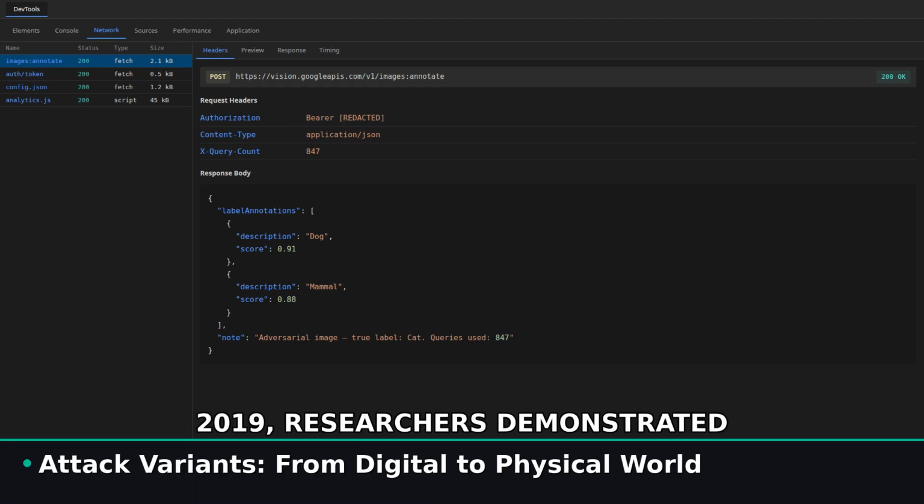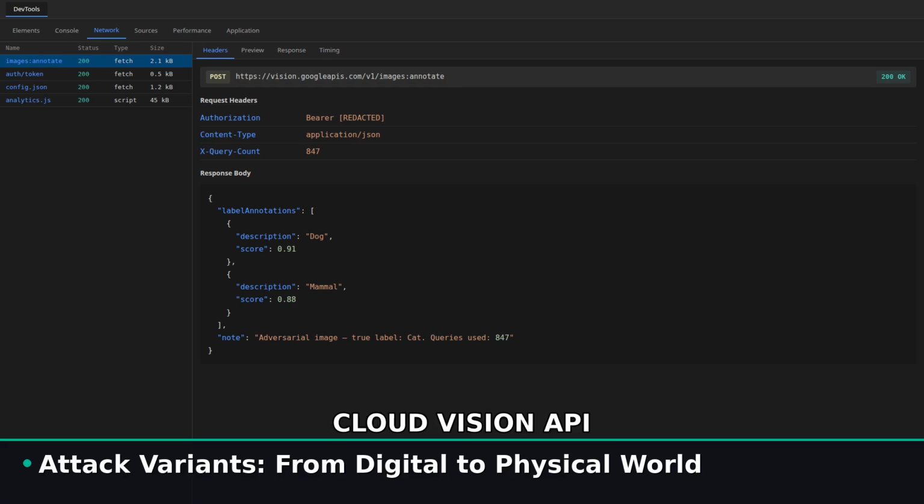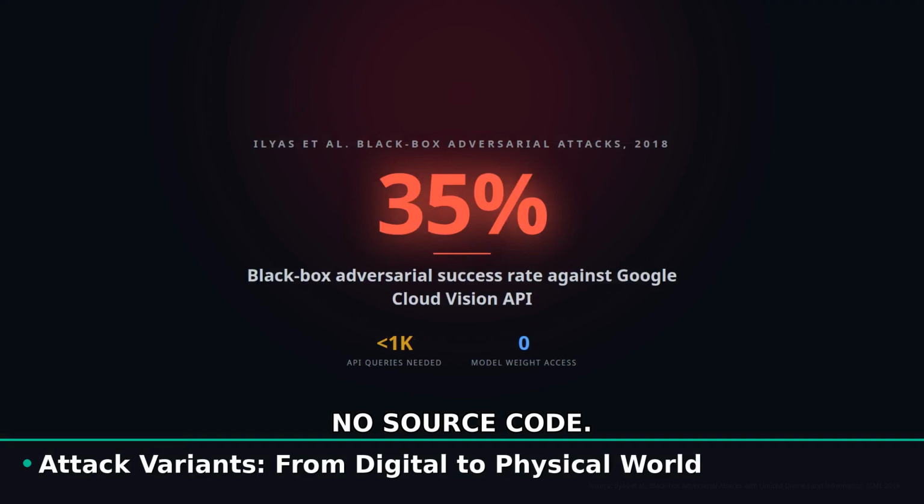In 2019, researchers demonstrated a black box attack against the Google Cloud Vision API using fewer than 1,000 queries. The model was fooled on 35% of test images, with no access to weights, no source code, just an API. That is the threat model security engineers need to think about right now. This is not just an academic problem.